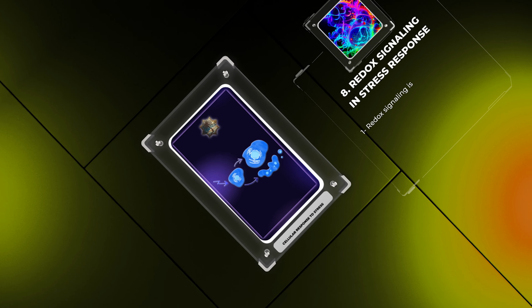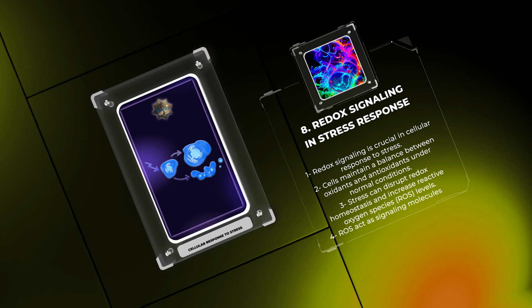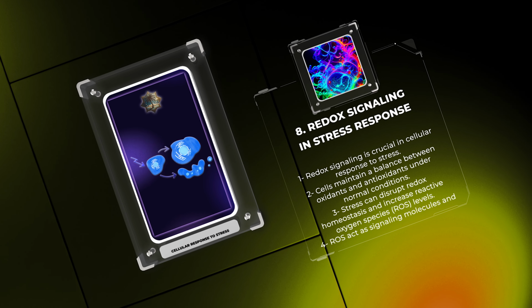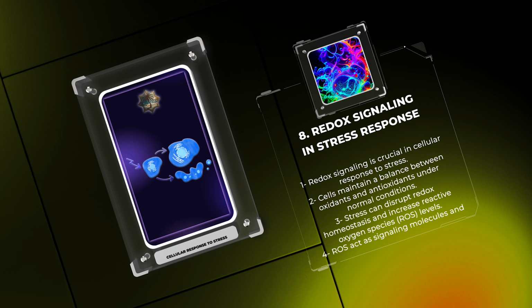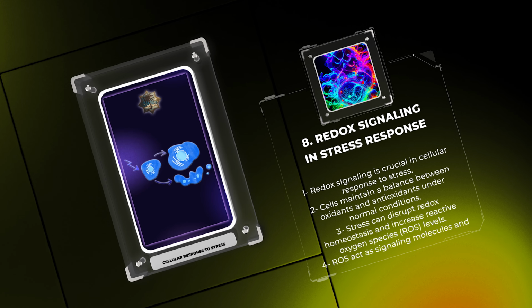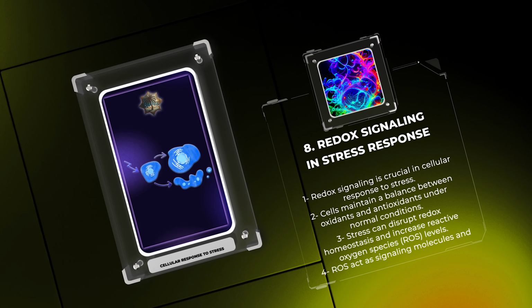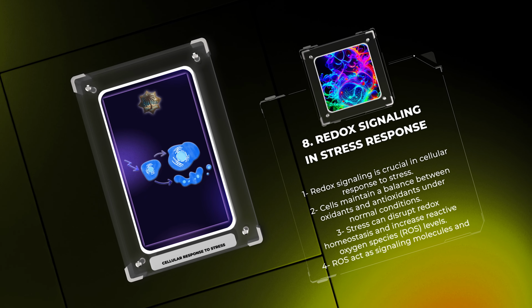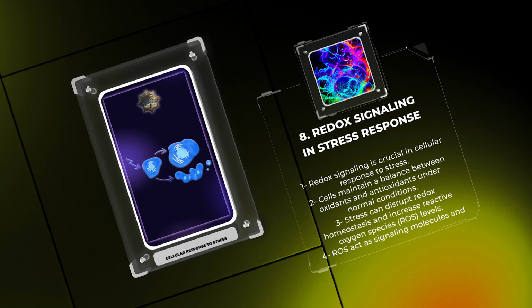Redox signaling plays a crucial role in the cellular response to stress. Under normal conditions, cells maintain a balance between oxidants and antioxidants, known as redox homeostasis. However, during stress, this equilibrium can be disrupted, leading to an increase in reactive oxygen species, ROS, levels.